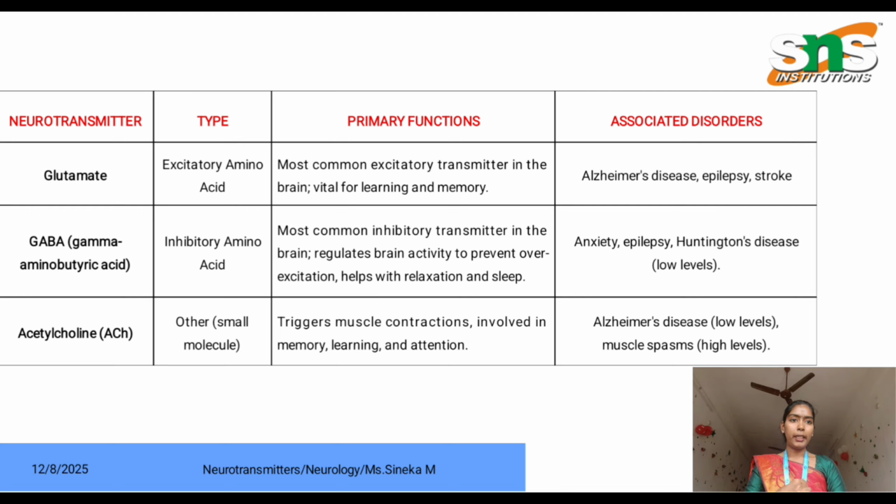Alzheimer's will affect the memory, epilepsy also affects the brain's electrical signals, and stroke will also affect the brain functions such as movements and all.